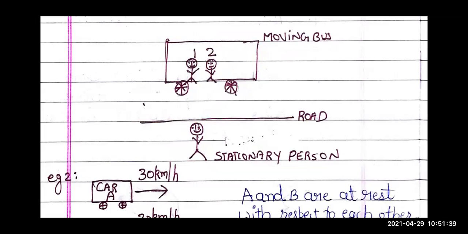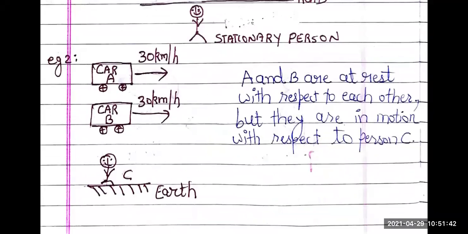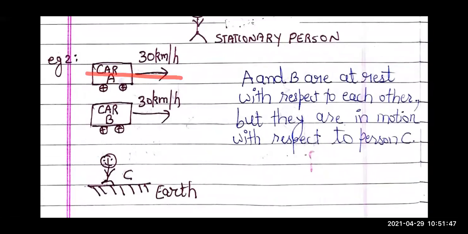Let's go for one more example. Here, you and your friend both are moving. You are moving in car A with a speed of 30 kilometers per hour. Your friend is moving in car B with 30 kilometers per hour. As your velocities are the same, you both are talking to each other and moving, so you both will appear to be at rest with respect to each other. In your surroundings, it is only the two of you. So A and B are at rest with respect to each other.